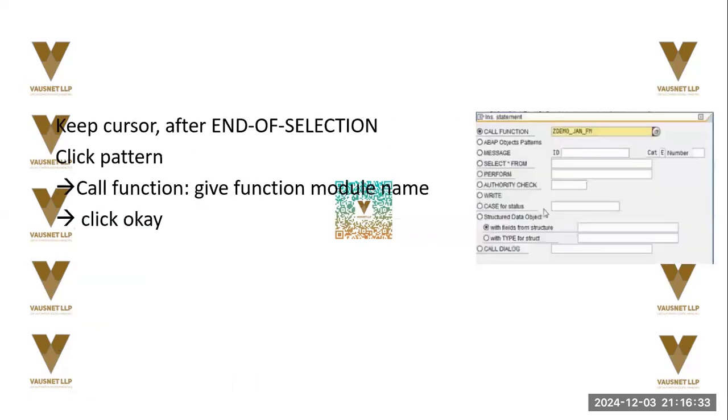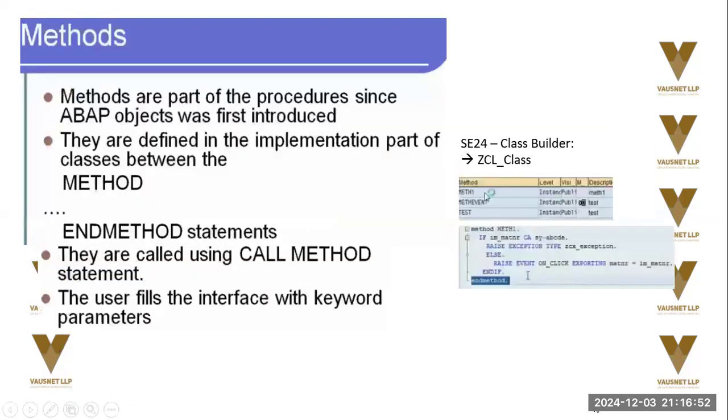Okay. Keep the cursor at the end of that. We'll see call function, give the function module name, click OK. And this is the program we will actually write. Okay. Parameters on the right are for the function program, parameters on the left are for program input. Okay. Methods are part of the procedures since ABAP Objects was first introduced. They're defined in the implementation part of the classes between the method and endmethod statements. So method and endmethod actually use this.